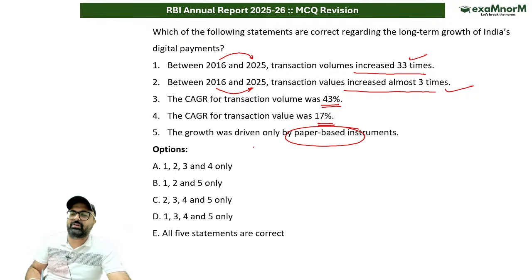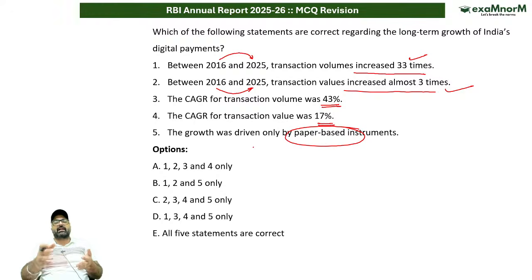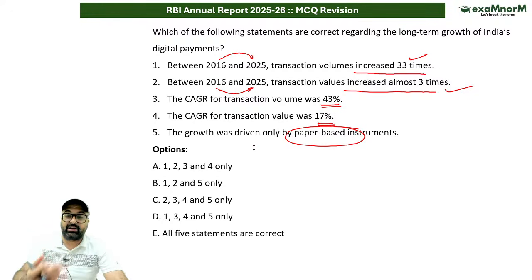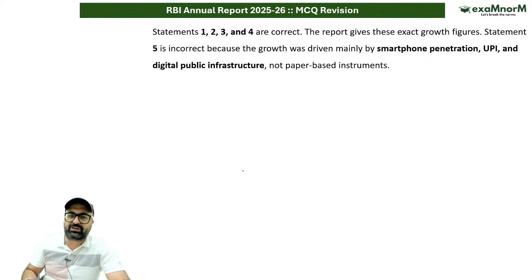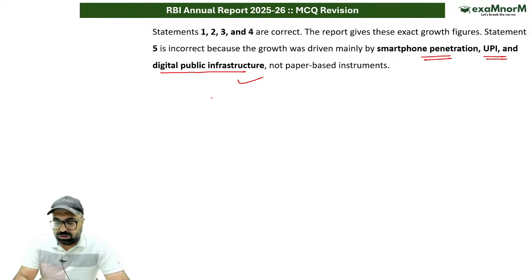The growth was driven only by paper-based instruments. No, sir, growth is not driven by paper-based instruments like check, demand draft, or traveler check. Rather, it is driven by digital transactions, it is driven by paperless methods of transaction. Is it clear, everybody? So keeping this in mind, what will be the correct answer? The correct answer will be option A, 1, 2, 3, 4. The fifth statement is wrong. Why is the fifth statement wrong? It is because of digital public infrastructure, not because of paper. Smartphone penetration, UPI and digital public infrastructure have increased, because of which this result has been received.